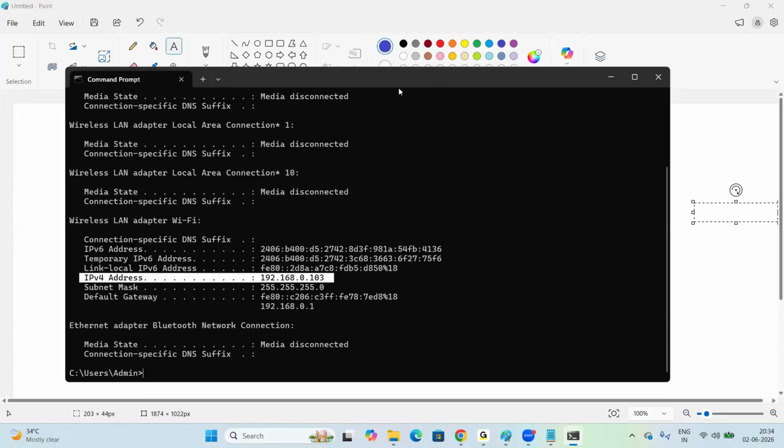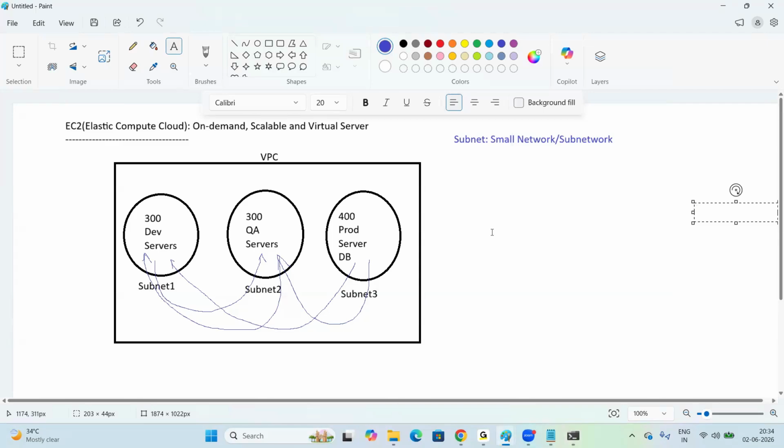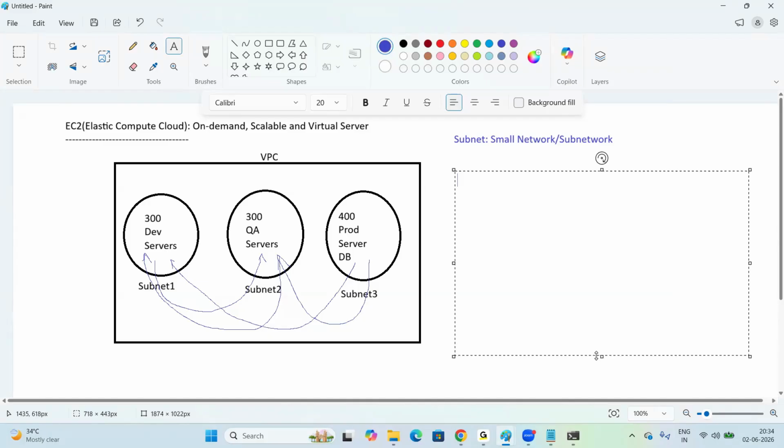Whereas in cloud, we have two IPs. Actually, not two IPs, three IPs. What are those, anyone? Three IPs. First one is public IP. Second one is private IP. Third one is elastic IP. So public IP, private IP, elastic IP.